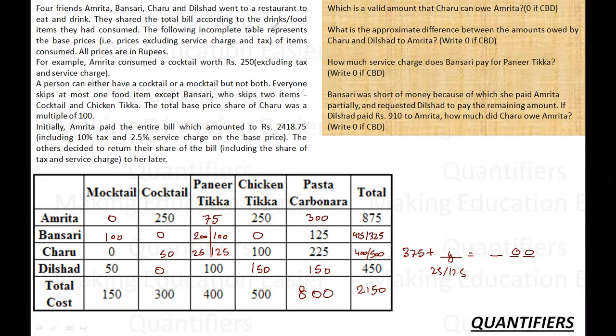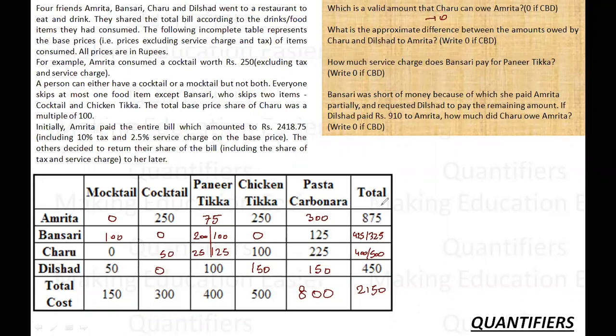Okay. Let's see the questions now. We have filled everything that was possible. Let's move to the question. The first question says, what is the valid amount that Charu can owe to Amrita? Sorry, that Charu can owe to Amrita. So Charu to Amrita, valid amount. What is the value? So there are 2 possibilities. So the answer can directly be given as 0.